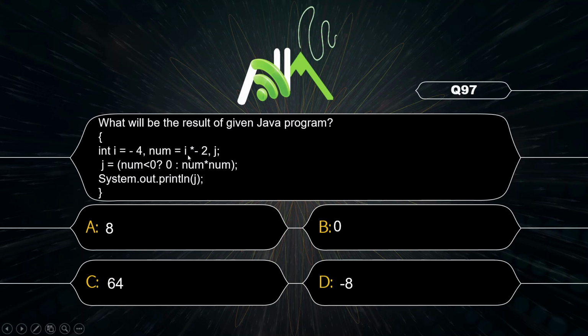Now number is I, that is -4, multiplied by -2, that is 8, and now this 8 is less than 0? No, 8 can't be less than 0, so it will come here. And now we have number as 8. 8 multiplied by 8, that is 64. So correct option is C.